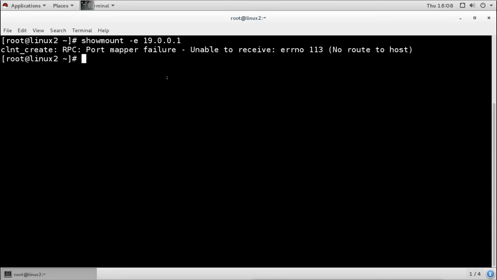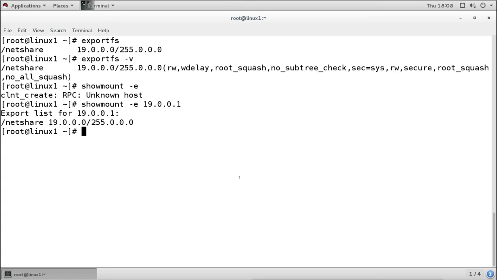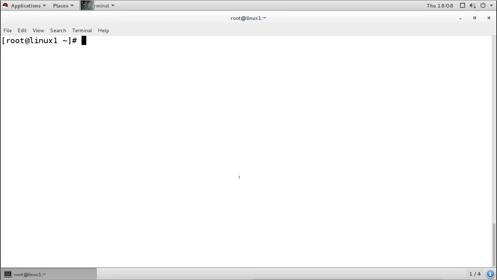It gets an error for RPC, saying no route to host, and this is because of the firewall. So we have to make sure the firewall is allowing NFS access, and for that we'll go to the firewall and configure it. To allow that, I will use the firewall-cmd command. I want to add permanently, so I use add-service.